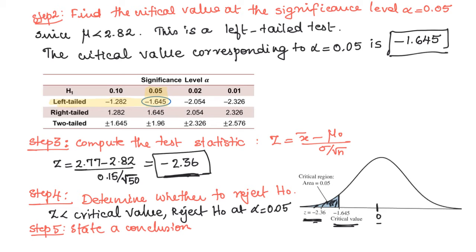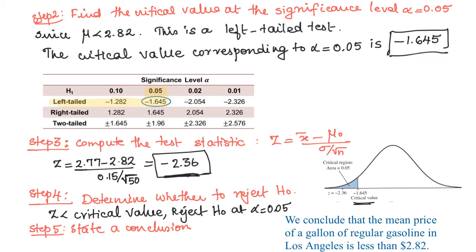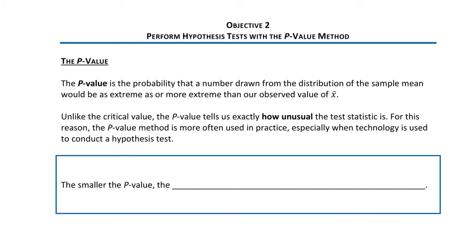Now step 5, state a conclusion. We conclude that the mean price of a gallon of regular gasoline in LA is less than 2.82. So this is an example of a hypothesis test with the critical value method.